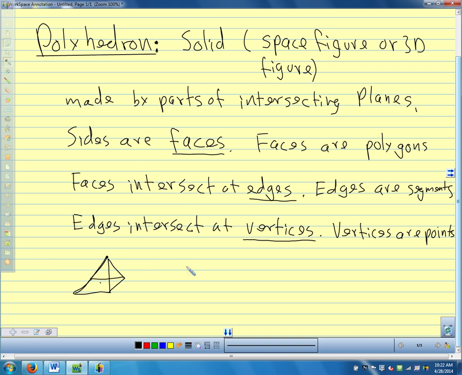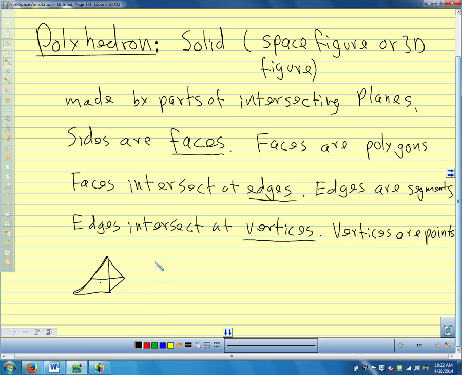So we're going to learn all about how to find the surface area of polyhedrons. We're going to figure out how to find the volume of different kinds of polyhedron, and we'll talk about some other shapes. We'll talk about spheres and cones as well, which aren't polyhedrons because their faces aren't polygons.